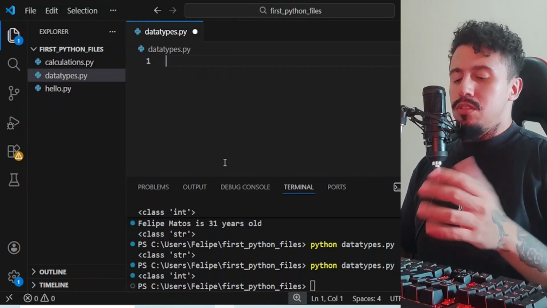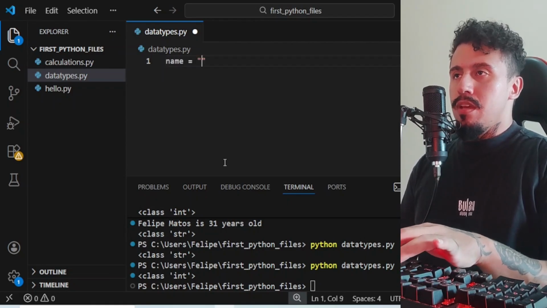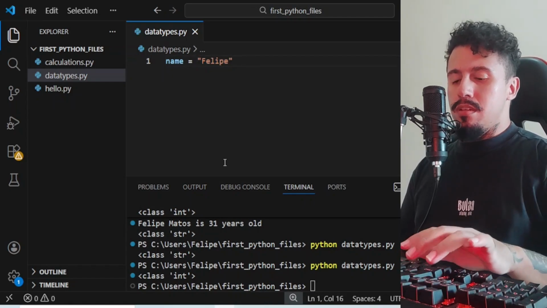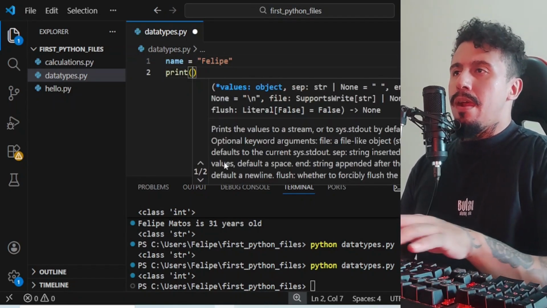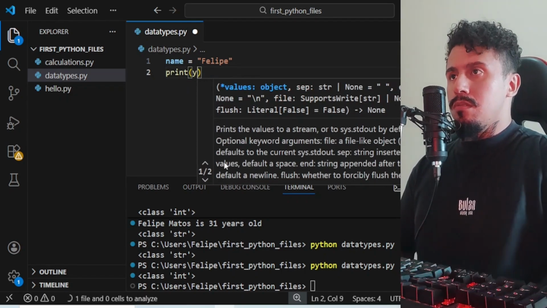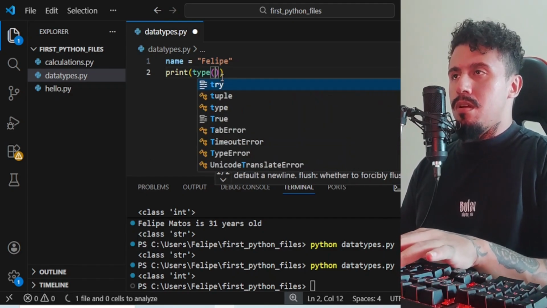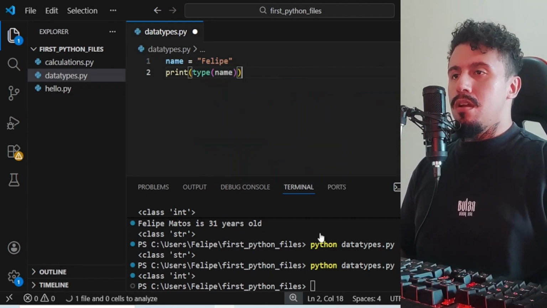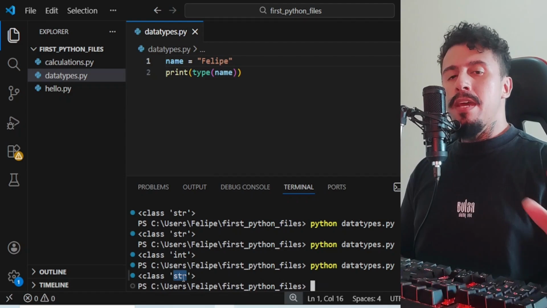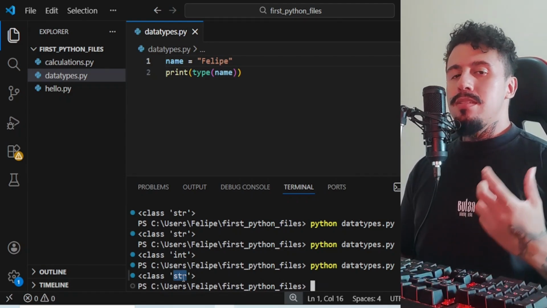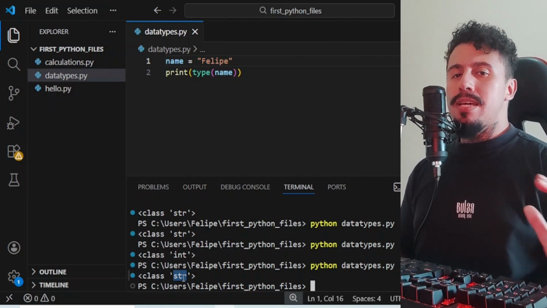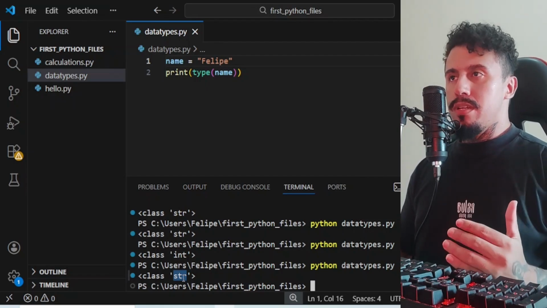So the first one you already know. So Felipe, this data type is string, right? So let's get the type name. If I call this, I'm going to see that this is string. String is basically the data type of texts in Python, alright? So every text is a string.